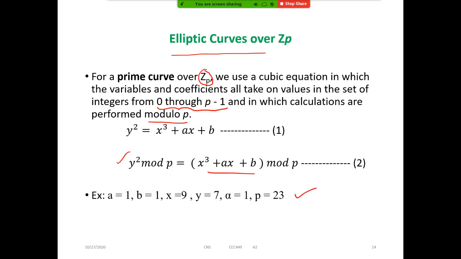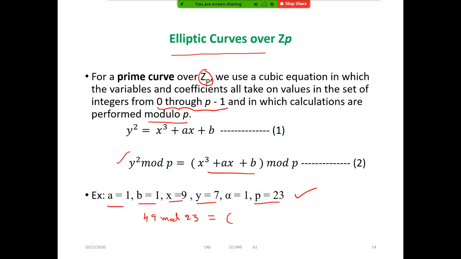See clearly, if a is equal to 1, b is equal to 1, and they are taking x is equal to 9, y is equal to 7, and p is equal to 23. See here, when we do that, y square, so what is y square? 7 square means 49 mod 23, which should be equal to x cube. 9 cube means how much? Anyone?